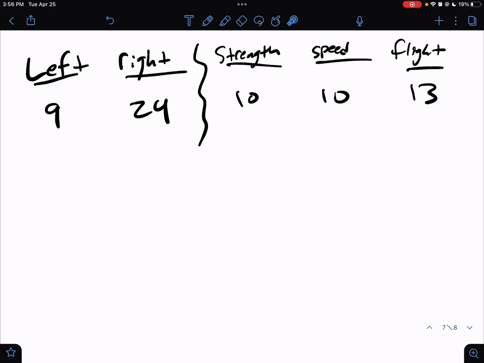So the first thing that's really important when you're doing bivariate data is just, again, how can we organize this best, right? How can we figure out how many people are left-handed and wanted super speed? How many people are right-handed and wanted super strength, right? How can we figure out that kind of stuff? How can we tie these 2 questions in together? So what I'm going to do is rearrange this stuff into a more useful way.